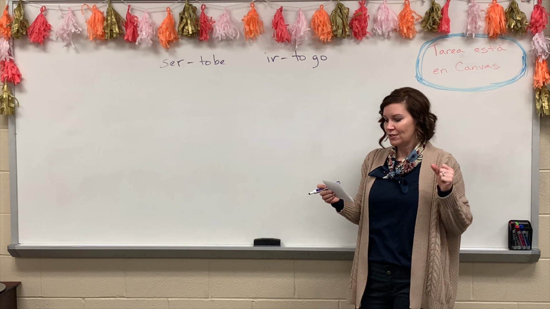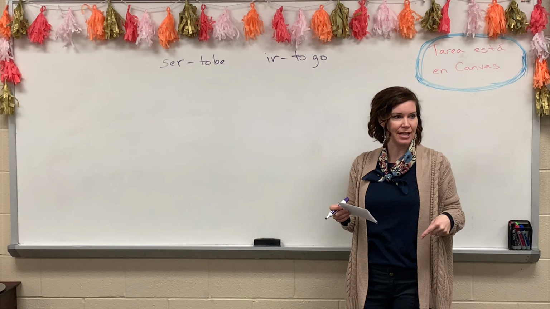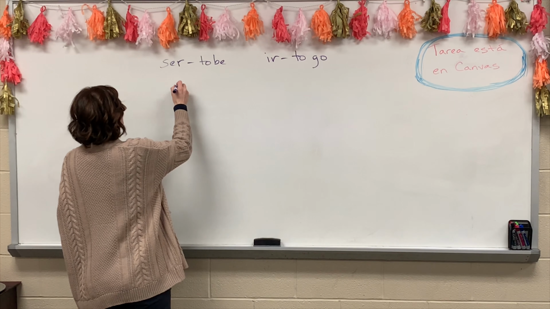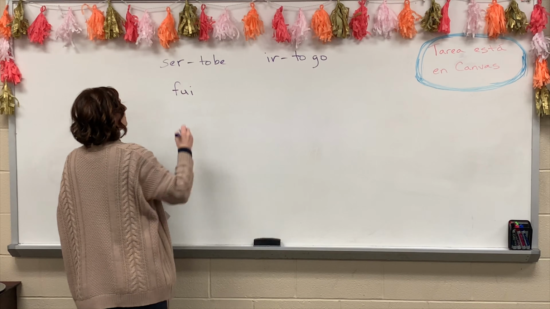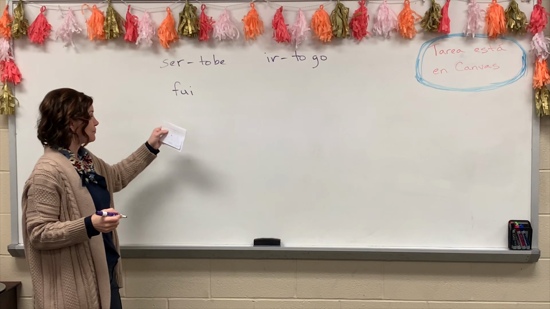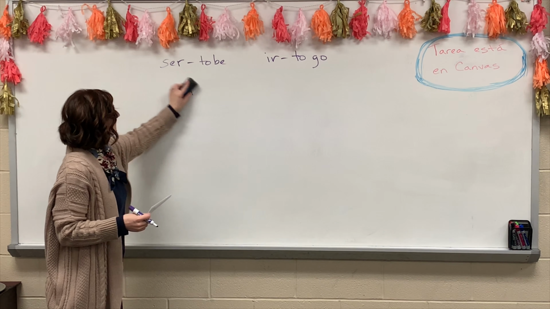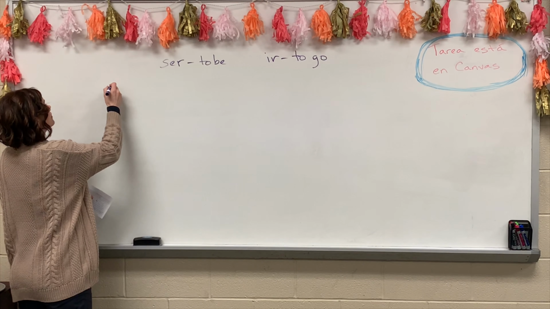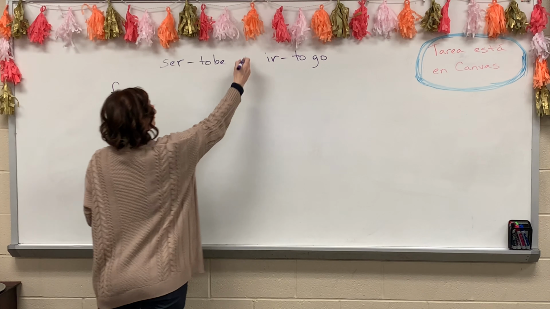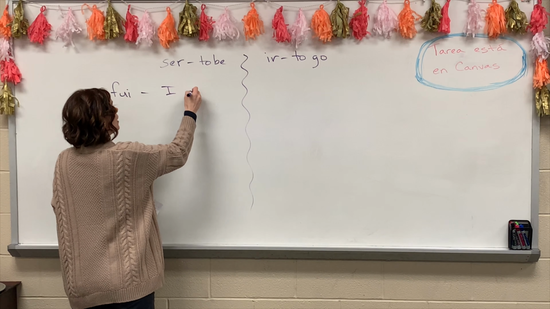El contexto. So let me go ahead and give you how they're conjugated, and then we'll look at a couple examples of how you can figure out what it's talking about. So fui is the yo form. Yo fui, you don't have to have the yo anymore, like I said. Fui. If it's the ser version, it's going to be I was.